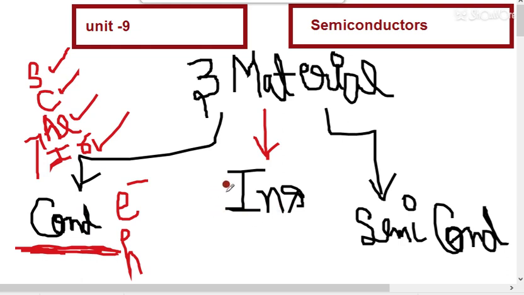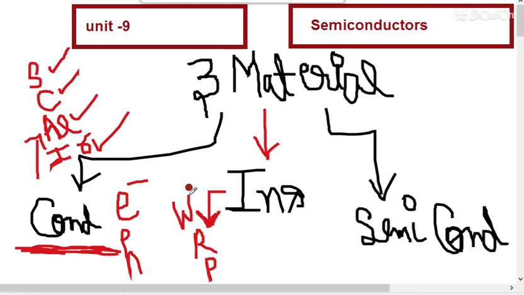Now see the insulators. Insulators do not have any charge carriers, like rubber, plastic, wood. So these are the examples of some insulators.